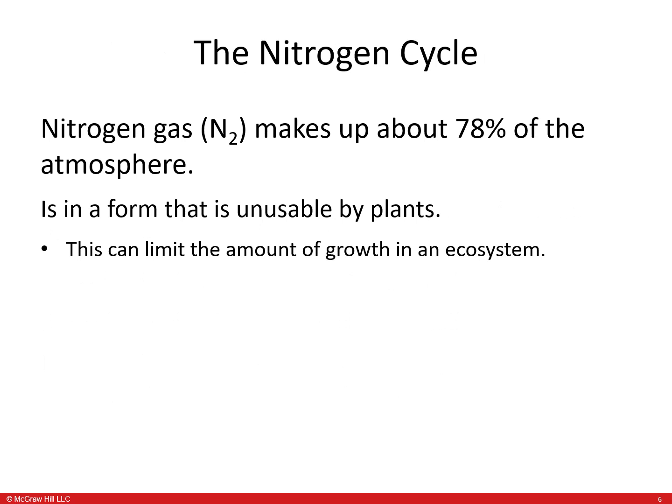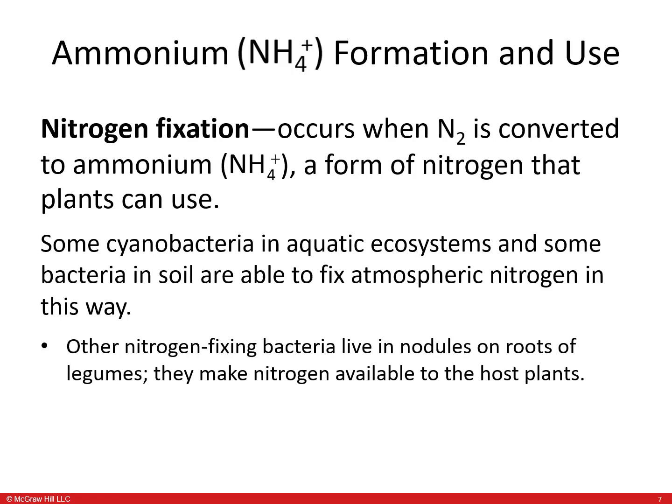Nitrogen makes up about 70% of the atmosphere. It is in a form that is unusable for plants. This can limit the amount of growth in an ecosystem. Nitrogen fixation is when nitrogen is converted to ammonia, a form of nitrogen that can be used by plants. Some cyanobacteria in aquatic ecosystems and some bacteria in soils are able to fix atmospheric nitrogen in this way. Other nitrogen-fixing bacteria live in nodules on roots of legumes and make nitrogen available to the host plants.